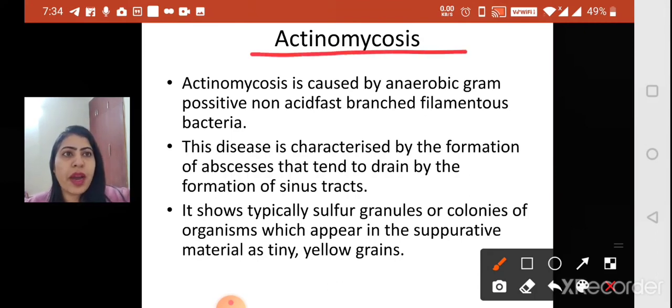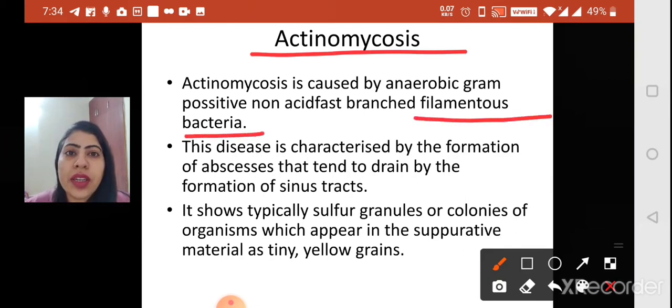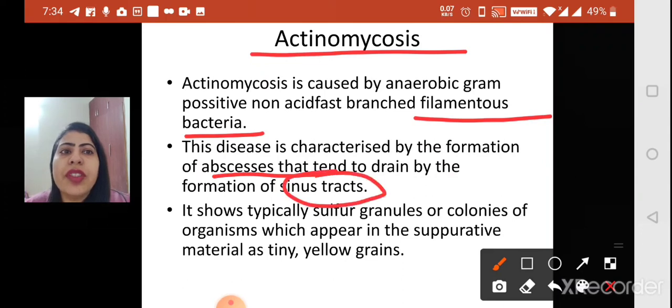Another important one, that is the fourth one, is actinomycosis. Actinomycosis is caused by anaerobic gram-positive non-acid fast branched filamentous bacteria. There is always a misconception that actinomycosis is caused by fungus. No, actinomycosis is caused by bacteria. A very important point: it is not caused by fungus, and it leads to the formation of abscesses that tend to drain by the formation of sinus tracts. So in actinomycosis, multiple abscesses are formed that are going to form sinus tracts.